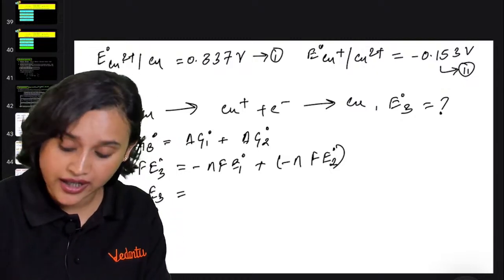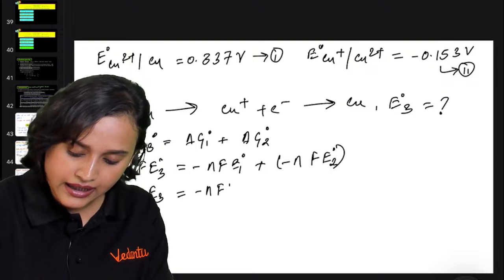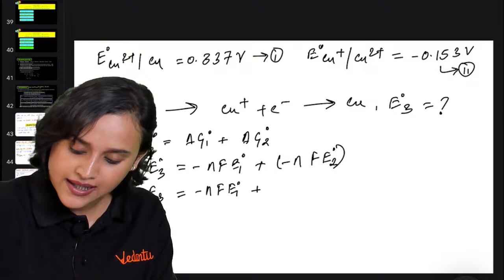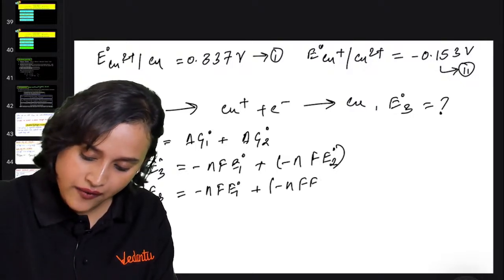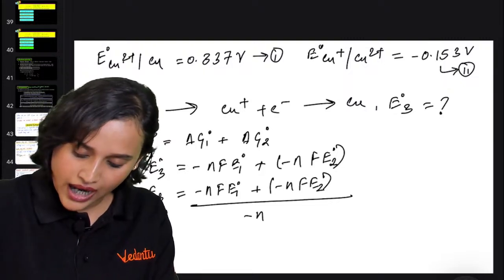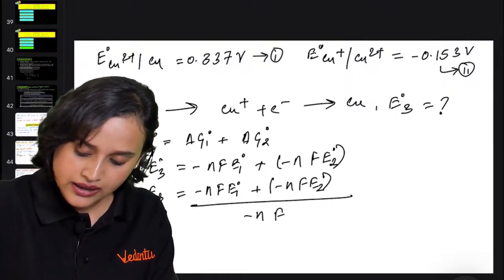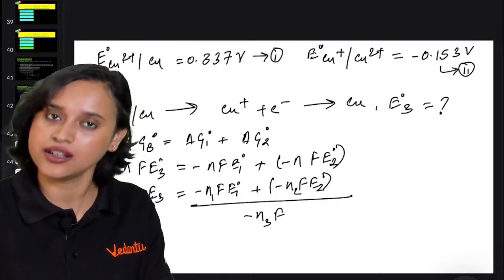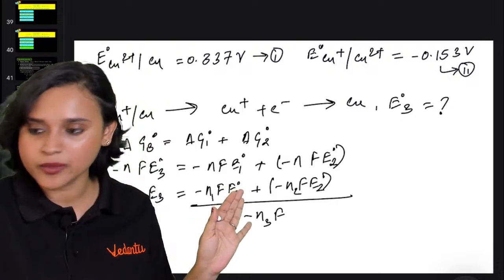So here what will we write? We will write minus N1FE1 naught plus minus N2FE2 naught divided by minus N3F. Okay, N1, N2, N3. F can be cancelled from everywhere, right?